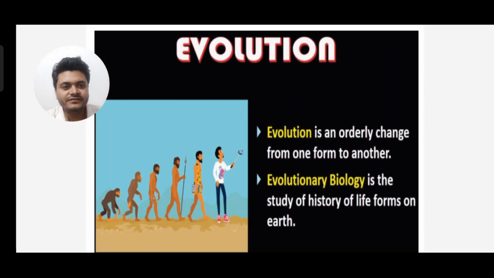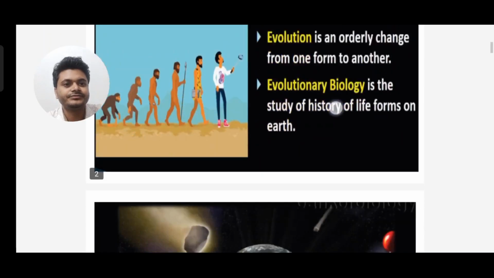Now, what is evolution? Evolution is an orderly change from one form to another. And what is evolutionary biology? Evolutionary biology is the study of history of life forms on earth. So the study of history of life forms on earth is called evolutionary biology.